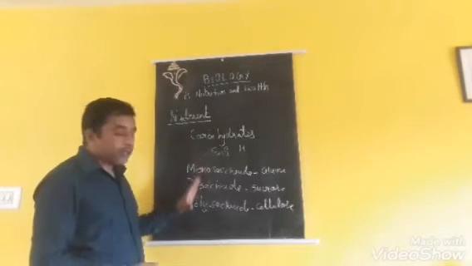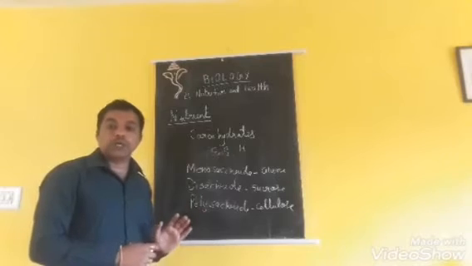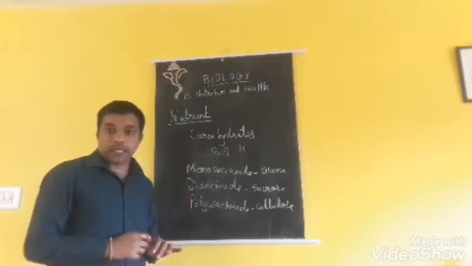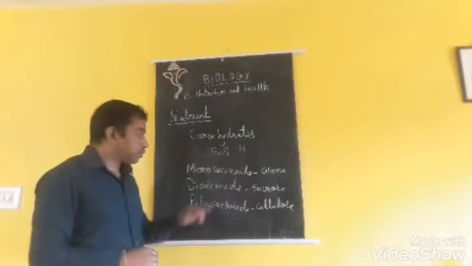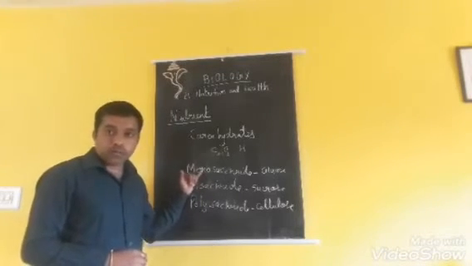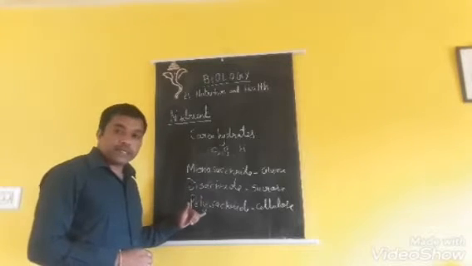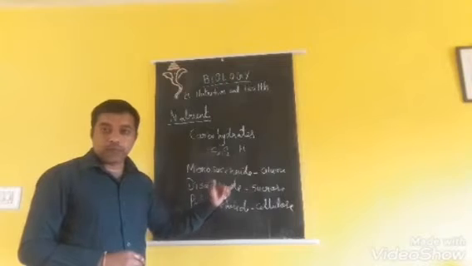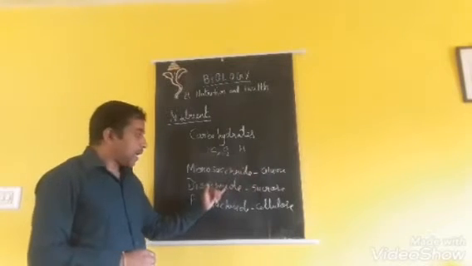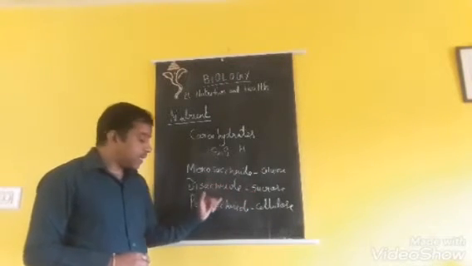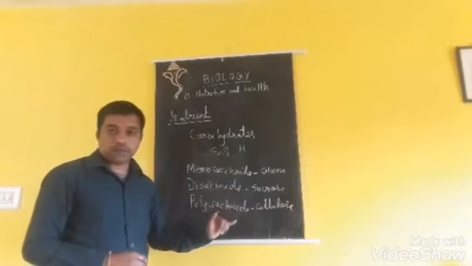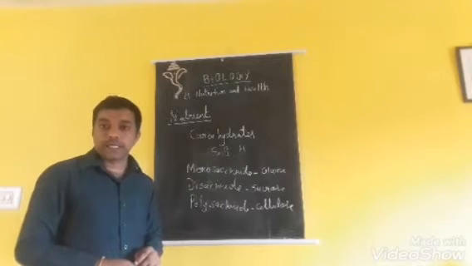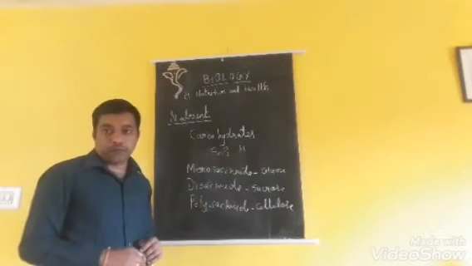How are they classified? Based on the sugar molecules present in the carbohydrate. Clear? Carbohydrates can be classified into monosaccharides, disaccharides and polysaccharides. These are classified based on the sugar molecules present in the food.